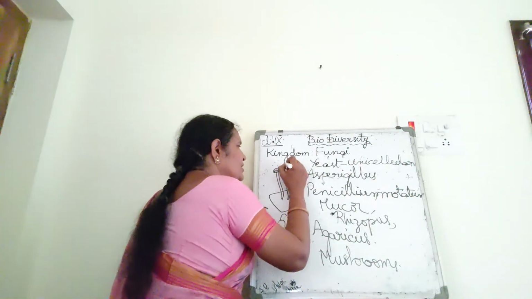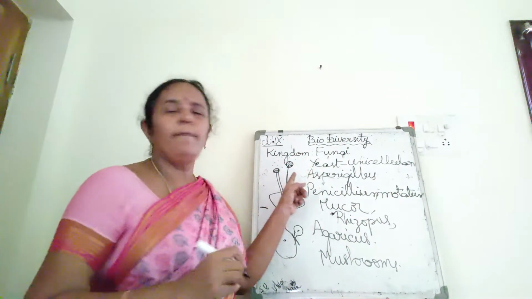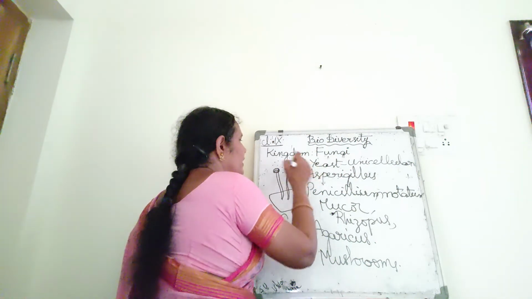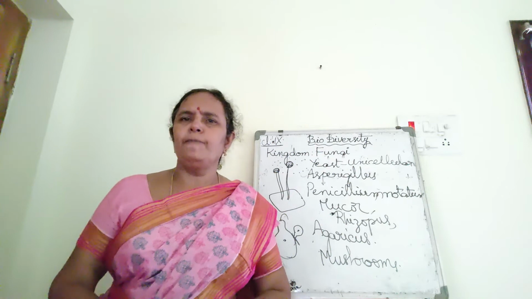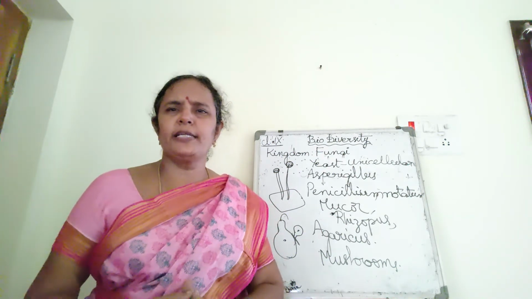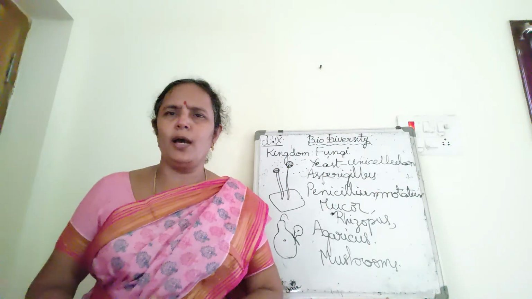This is the sporangium in bread mold. This sporangium breaks open and the spores are released into the air. Wherever the spore falls, if it is wet, they can germinate into a new rhizopus or mucor.